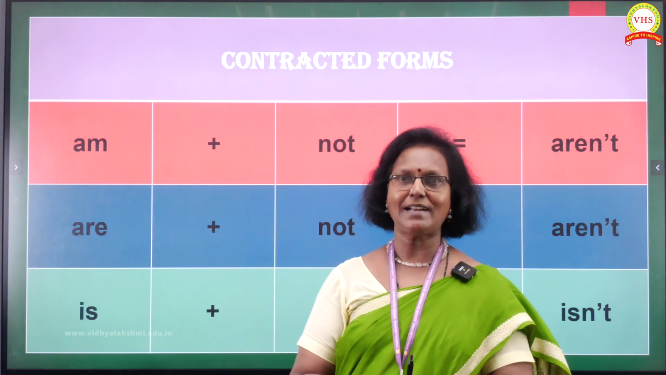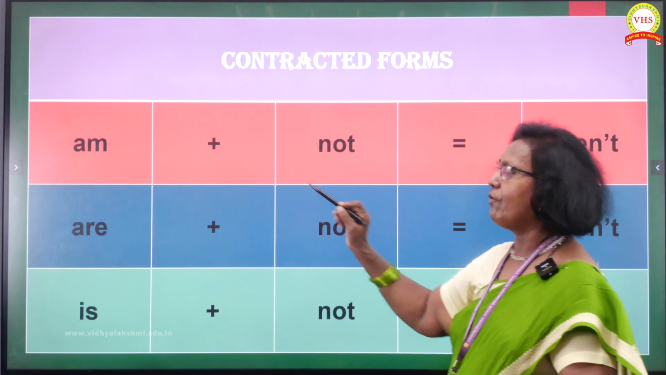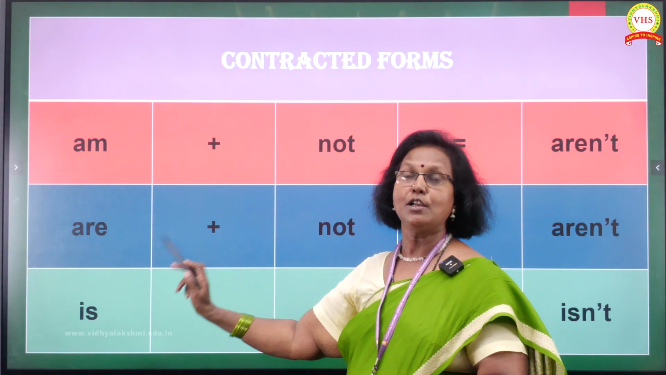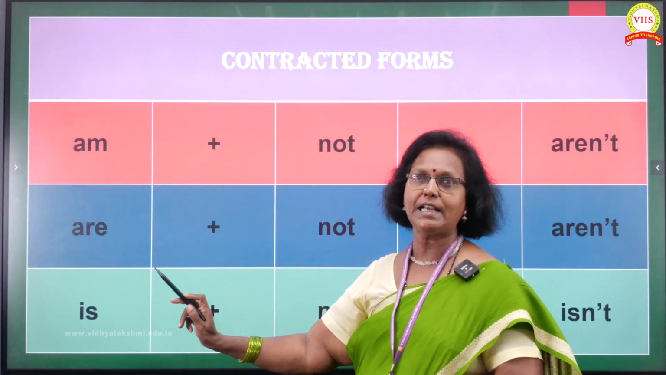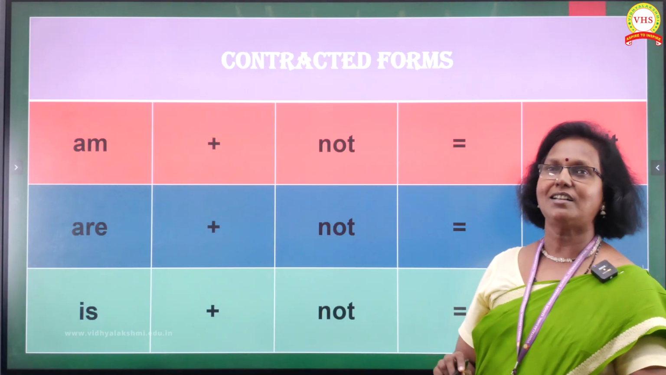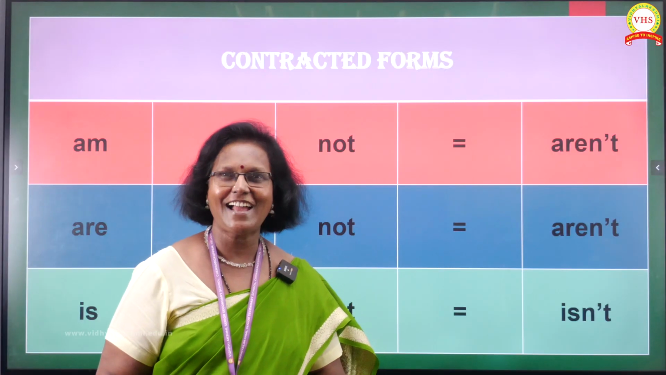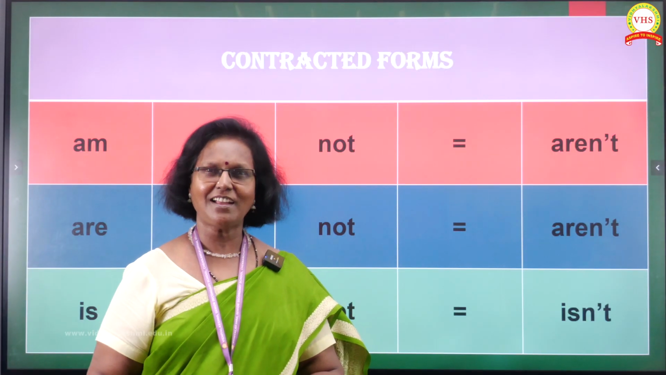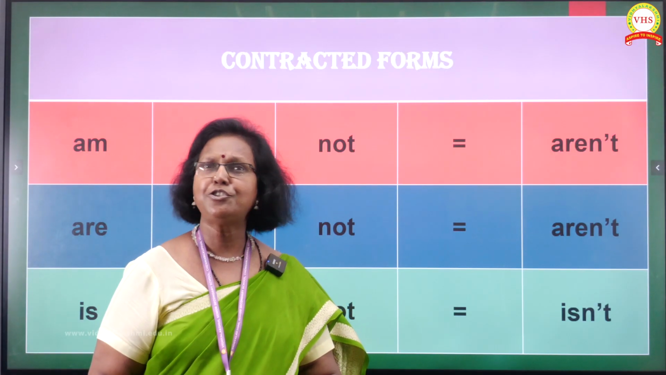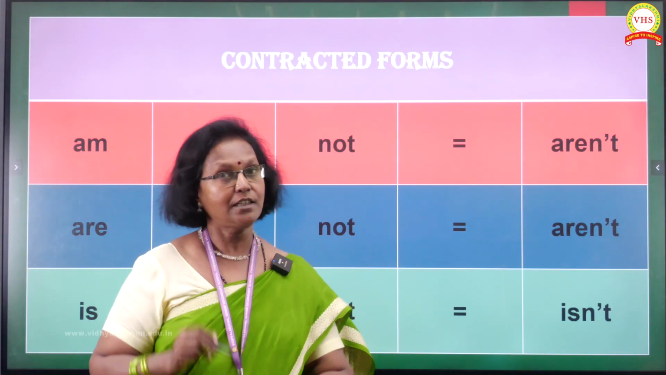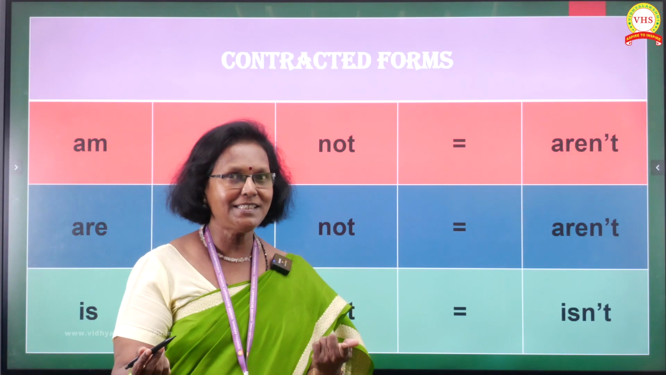So what are the contracted forms? Please look for two of them. Am as well as are, you have the same contracted form, and that is aren't. Please don't pronounce it as aren't. That's not right. Simply pronounce it as aren't. I aren't your class teacher. I aren't going to do that. Got the point? Got the right pronunciation?